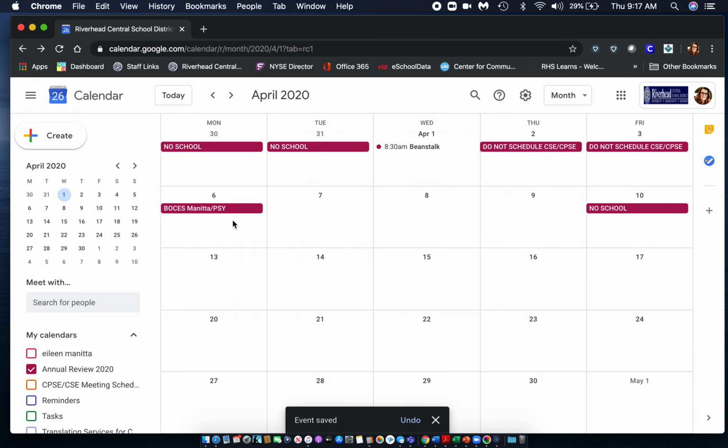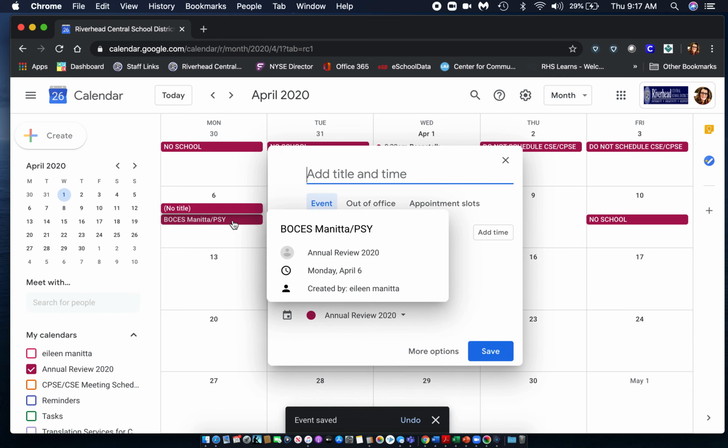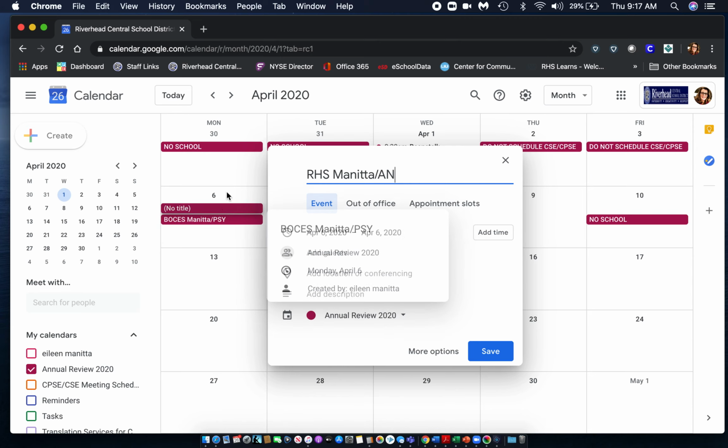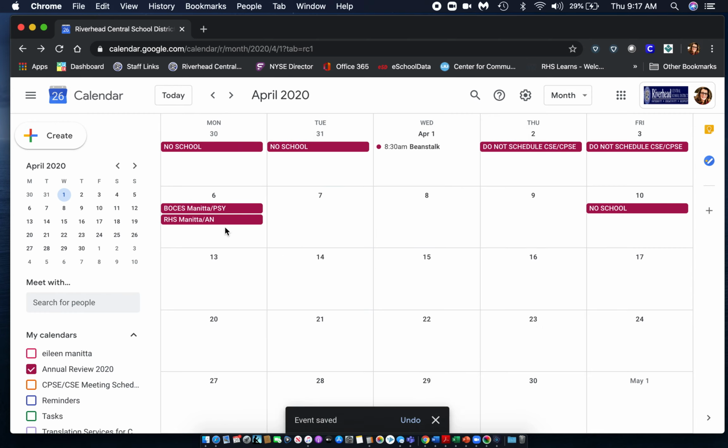And then I would set up your PM meeting. So I also do the high school, and it's going to be Mineta. For this purpose, we'll just abbreviate the psychologist because it doesn't show the same length. And once we put all the chairs in there, you're not going to have room. So you might want to just use E. Mineta and A.N. for Amy Nagaki, okay?